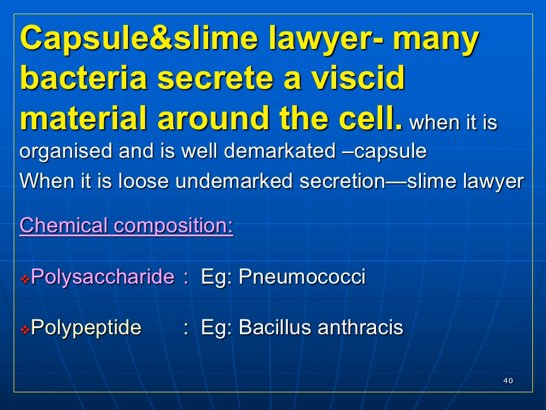Now come to the capsule and slime layer. Many bacteria secrete a viscid material around the cell. When it is organized and well demonstrated, it is called a capsule. When it is a loose and undemarcated secretion, it is called a slime layer. The chemical composition is polysaccharide in the case of pneumococci and polypeptide in the case of Bacillus anthracis.